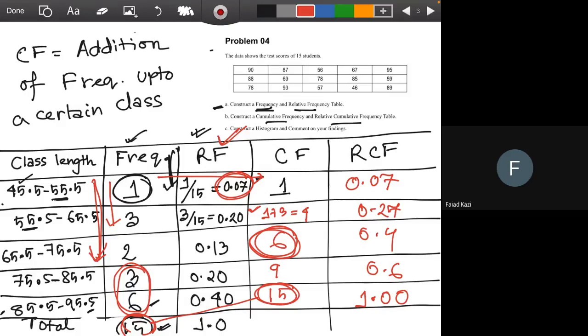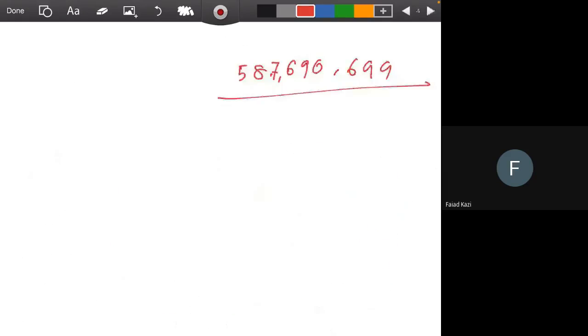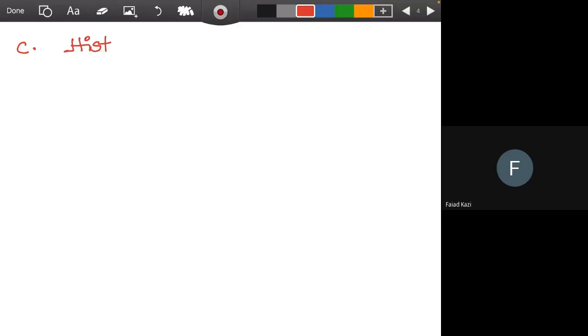Okay, perfect. Next question is, question C, you have to construct a histogram and you have to comment on your findings. So question C is, you have to draw a histogram.